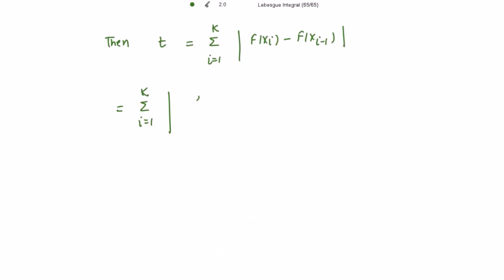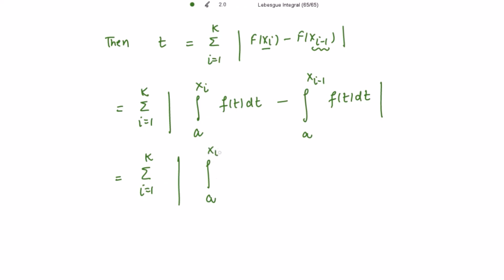So F(xi) becomes the integration from a to xi of f(t) dt minus the integration from a to x(i-1) of f(t) dt.